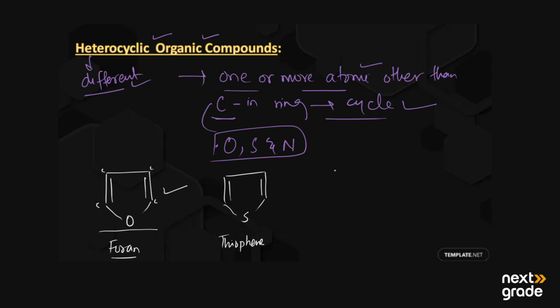The third structure is pyridine, in which we have a hexagonal ring. At one end we have nitrogen, and here we have three alternate single and double bonds. This is the structure of pyridine. So these are three examples of heterocyclic organic compounds in which they have carbon and also another atom in the ring, like oxygen, sulfur and nitrogen.